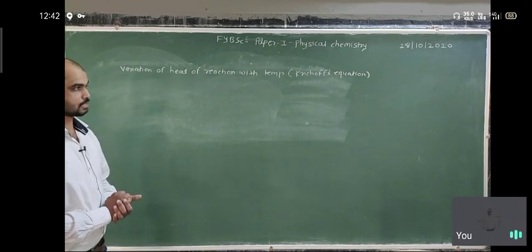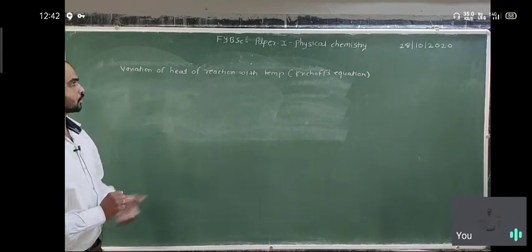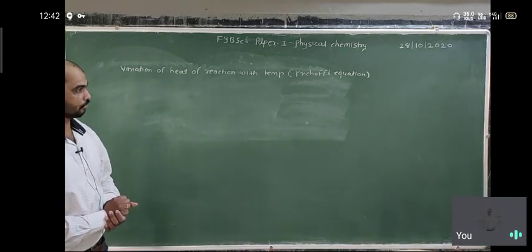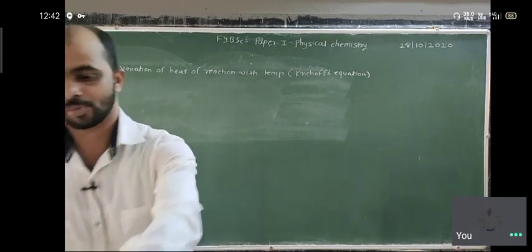This is the statement by Kirchhoff to explain the variation of heat of reaction with temperature. We are going to discuss it in detail.